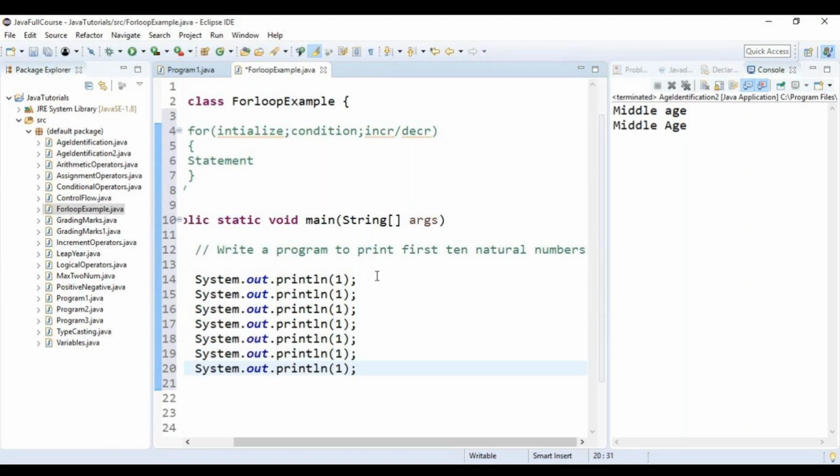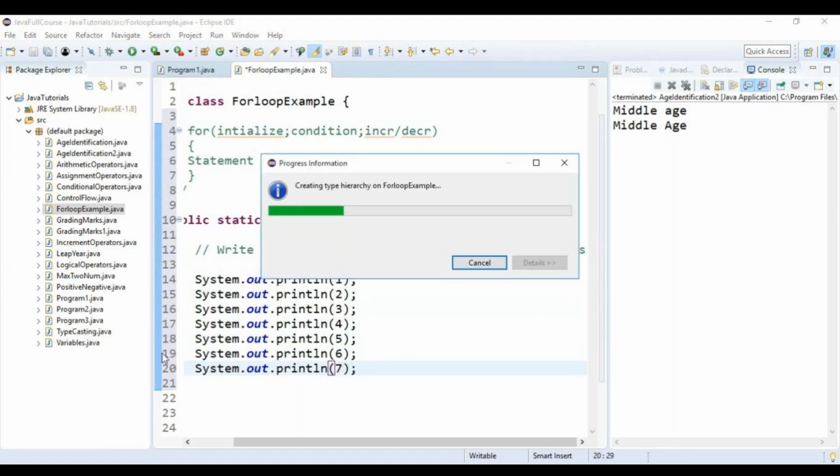Ten. Is my screen visible? Yes. 2, 3, 4, 5, 6, I'll stop here. 7. Let me execute it. Yeah, it will take time.